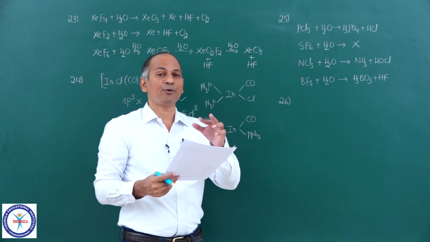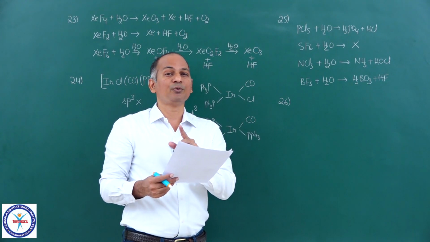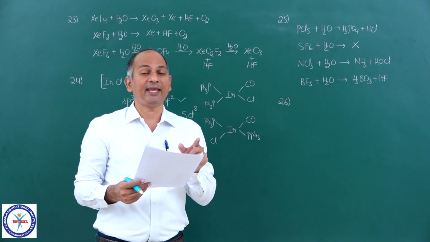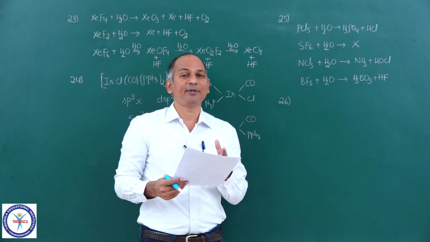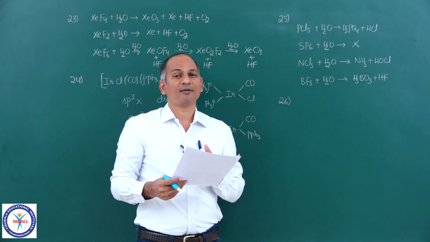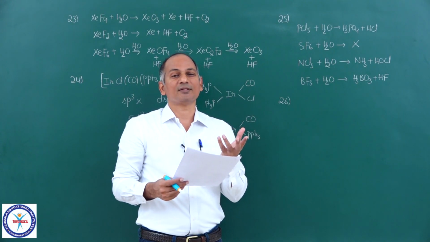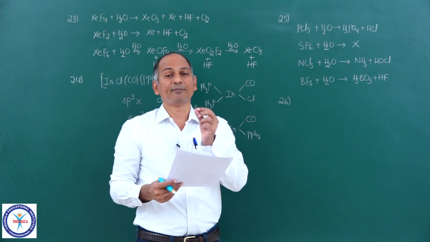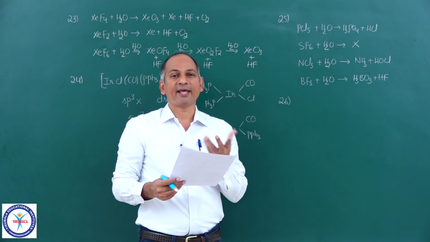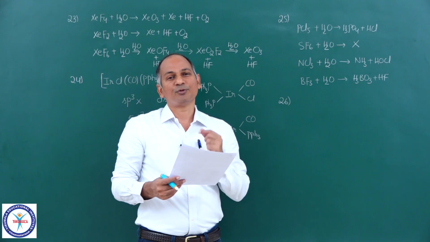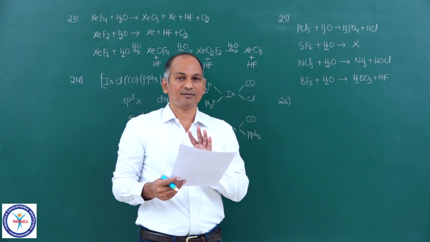A+ or A2+ or A3+, we don't know its charge, but copper is able to displace A. So all of you recall which metals can be displaced by copper. Gold, silver. These are some of the few metals which can be displaced by copper. Zinc cannot be displaced by copper, iron cannot be displaced by copper. So some possibilities for A: silver, gold.